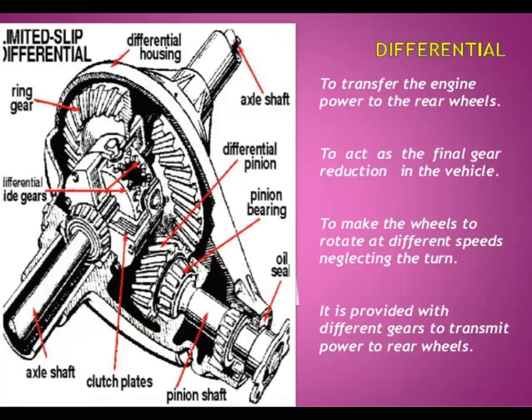Then the differential unit, which is connected to the rear axle. Here you can see this is the one shaft which is connected to the propeller shaft. From the propeller shaft to the differential, this is the bevel gear position. By this, power can be transmitted through 90 degrees, so that the rear axles will be rotated opposite of this. The power is converted to this direction; the bevel gears are used.